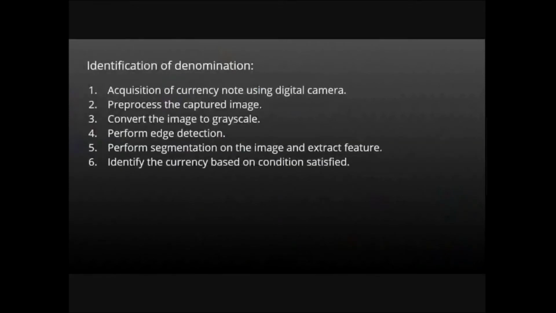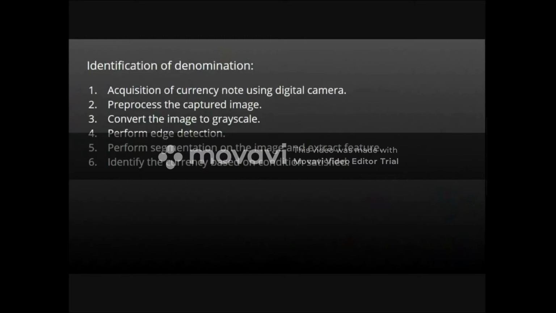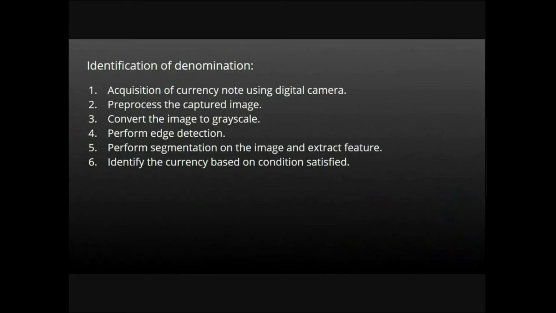Now, identification of the denomination. First, as previously done, the image is acquired using a digital camera. Then this image is pre-processed and converted to grayscale. Edge detection is performed and the denomination is identified, and later the identified currency denomination is displayed.